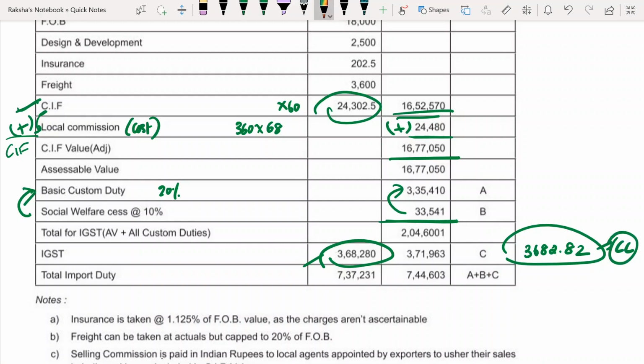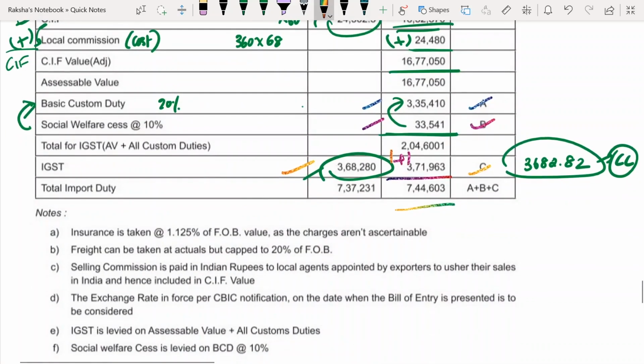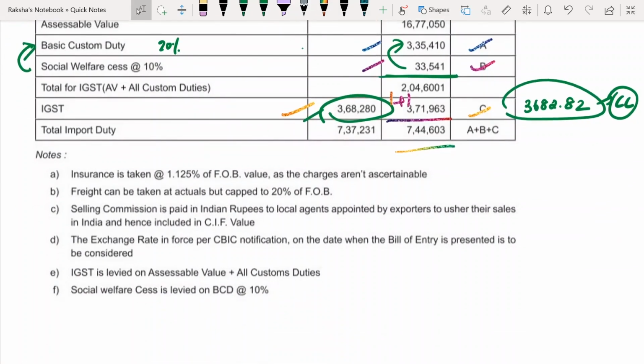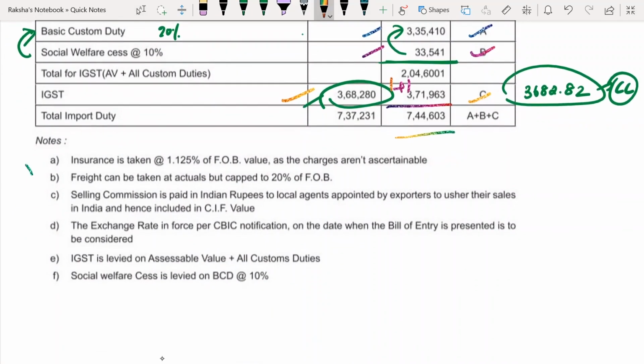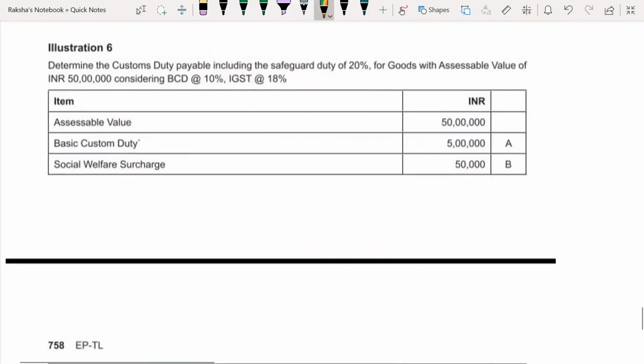So don't worry, in the exam hall they will give you clearly. They'll not ask you to assume anything. So you added, your answer should be total. They're asking you what is the total taxes that you have paid, right? So basic customs duty, social welfare cess and IGST total. Fine. So just go through these notes so that your understanding becomes better.